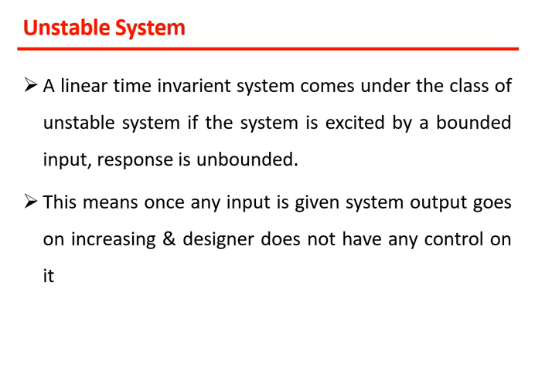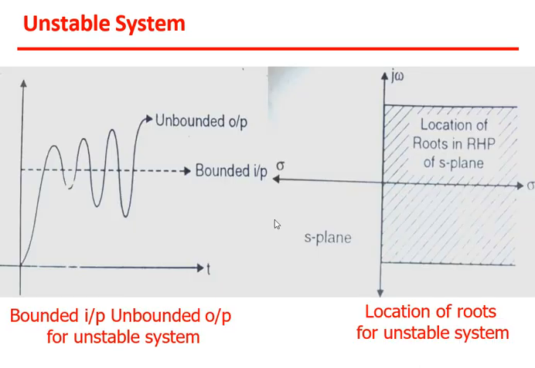Okay, now if you see the unstable system's response and the locations of roots, again that will be exactly opposite to the stable system. First of all, let's see this left side diagram. So in this diagram, again, this is the x-axis, this is the time, and this is the y-axis, that is the output or C(t). Even if it is not shown here, it is C(t), that I think you know.